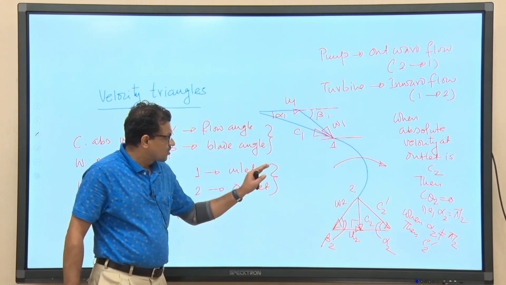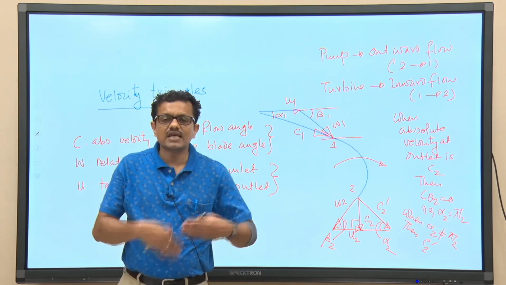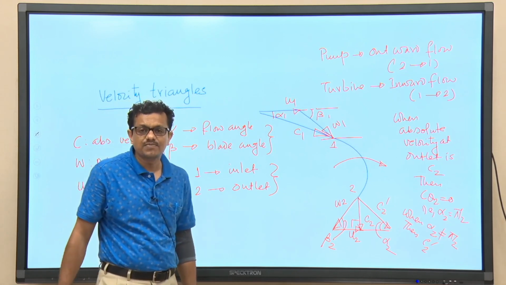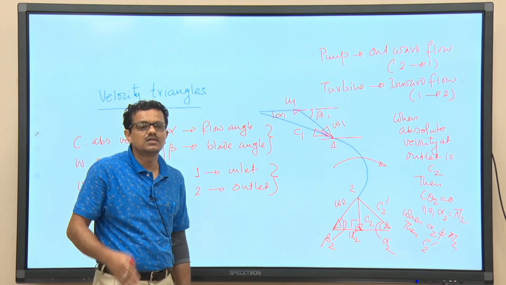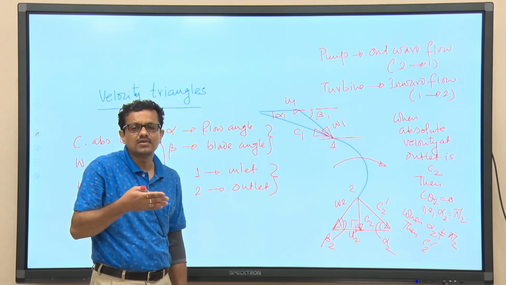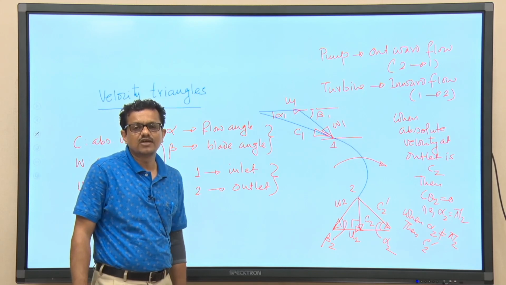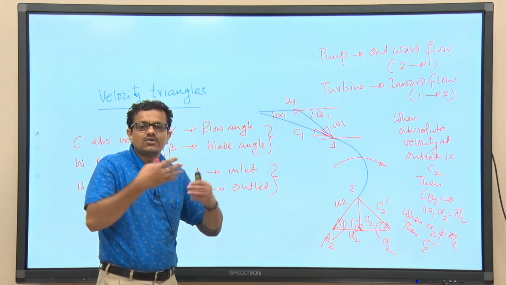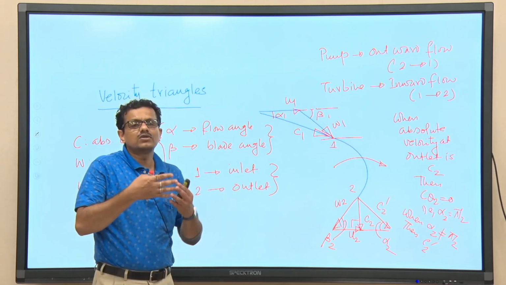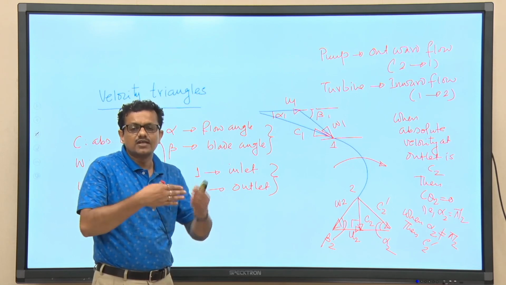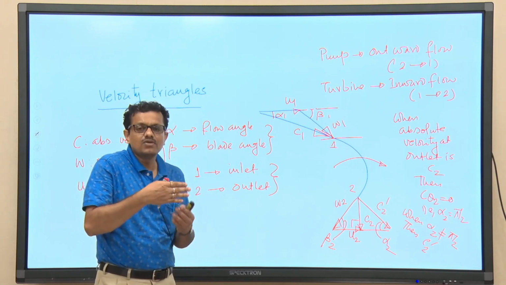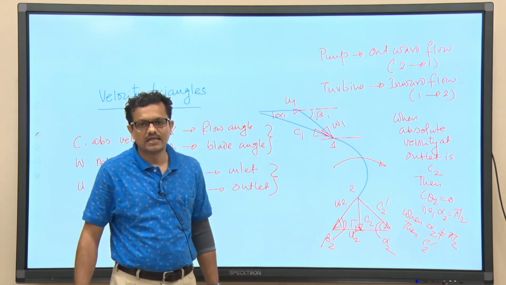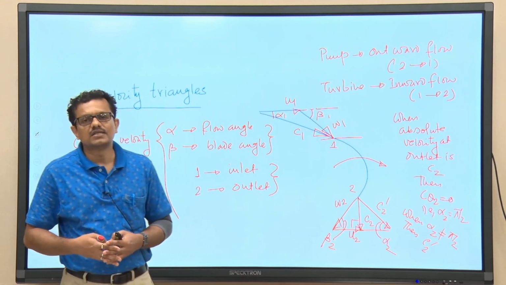So, considering the velocity triangles, we shall next discuss the change in swirl component of velocity, hence the change in momentum. As we have discussed, the higher the change in momentum, the higher the energy conversion, and the higher the power developed. From the velocity triangle, we shall then try to quantify the amount of pressure head that could be converted into kinetic or mechanical energy, and that part we shall discuss in the next class.